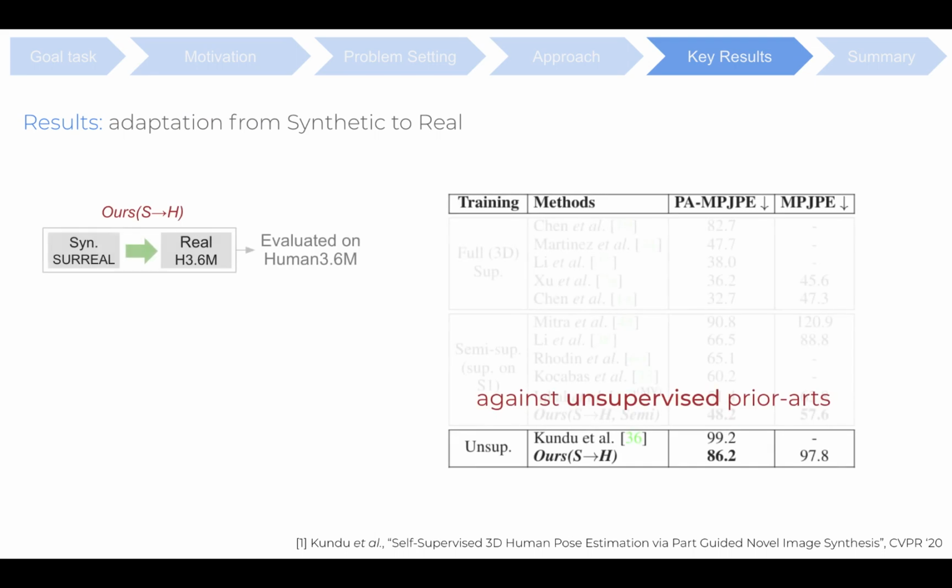Moving on to the experiments, we prepare Rs S2H that uses the synthetic serial dataset as the source and unpaired Human 3.6 as the target. We perform a thorough analysis on the standard Human 3.6 dataset to compare our performance against the prior state of the art methods. When compared to unsupervised prior arts, Rs S2H achieves SOTA performance on the Human 3.6 testset. We outperform Kundu and others who use an additional YouTube dataset.